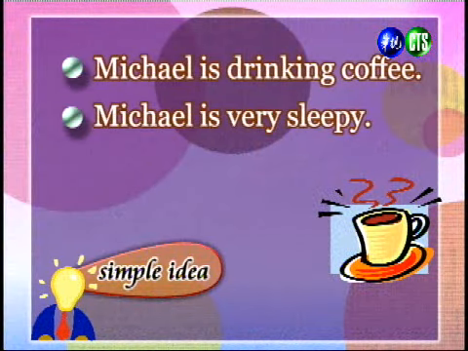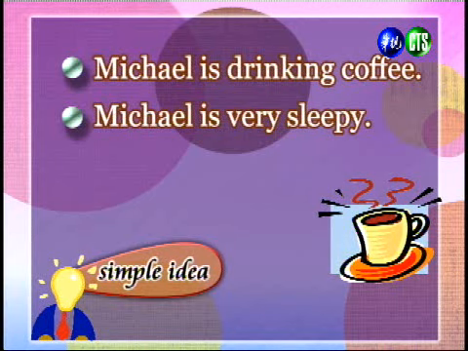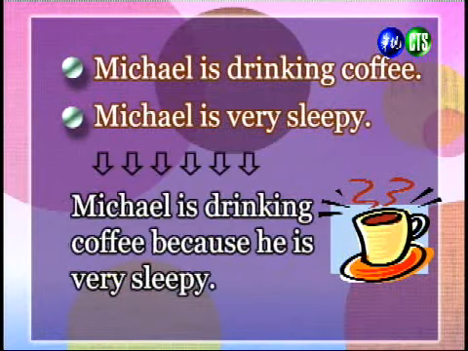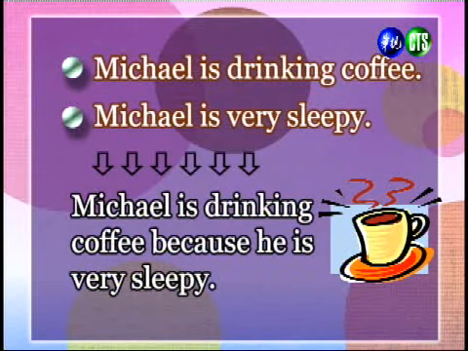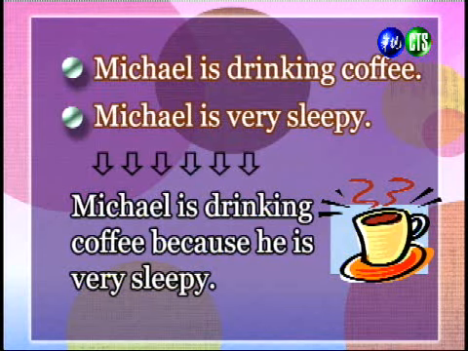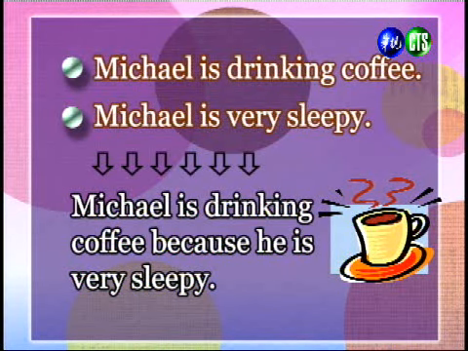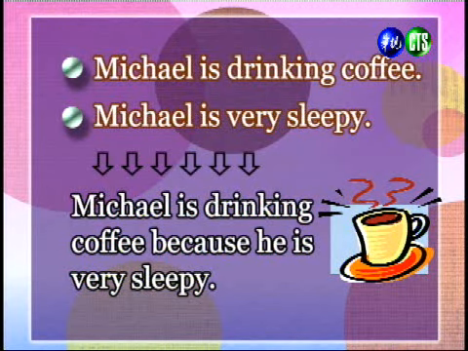All right, so we have two sentences. Michael is drinking coffee. Michael is very sleepy. If we want to make this connection much tighter, we can combine these two sentences together into one sentence. This new sentence shows that he is sleepy is the reason why he is drinking coffee.